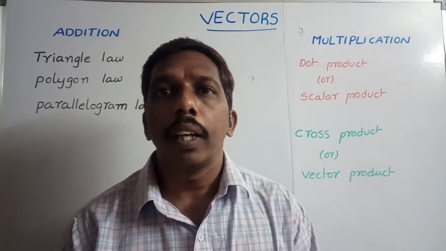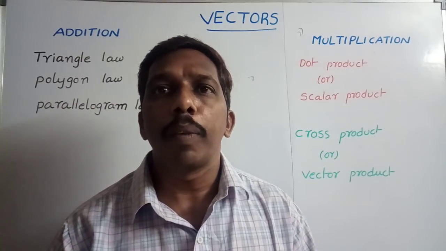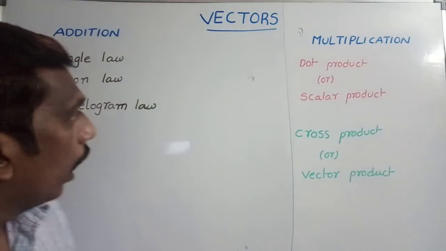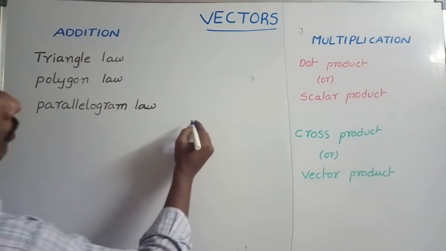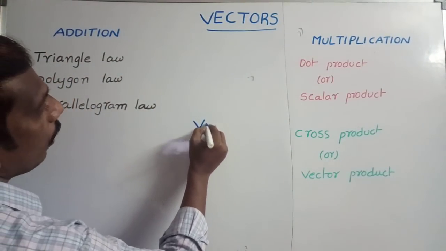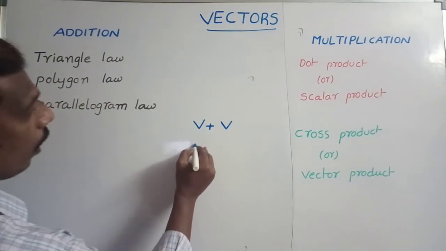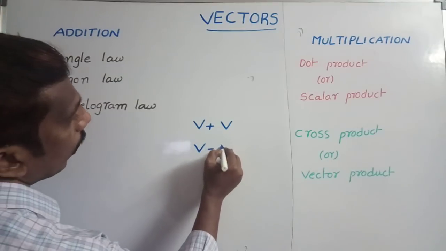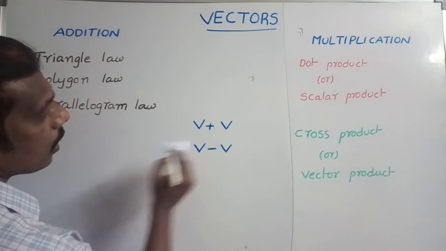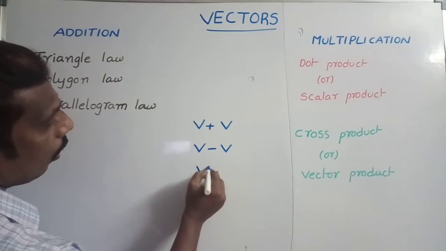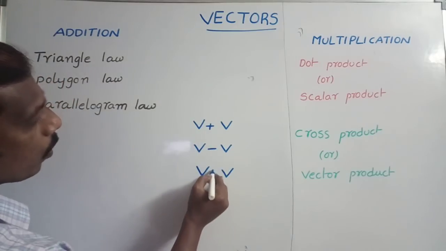Between vectors, addition, subtraction, multiplication: now we see that vector addition is possible, any vector added with a vector is possible. Vector subtraction is also possible. Vector multiplication is possible.